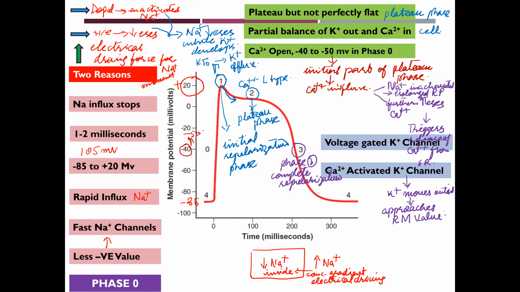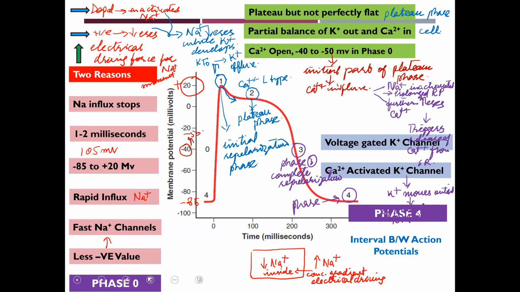When the membrane potential approaches the resting membrane value, this marks the start of the phase 4 of the ventricular muscle action potential.